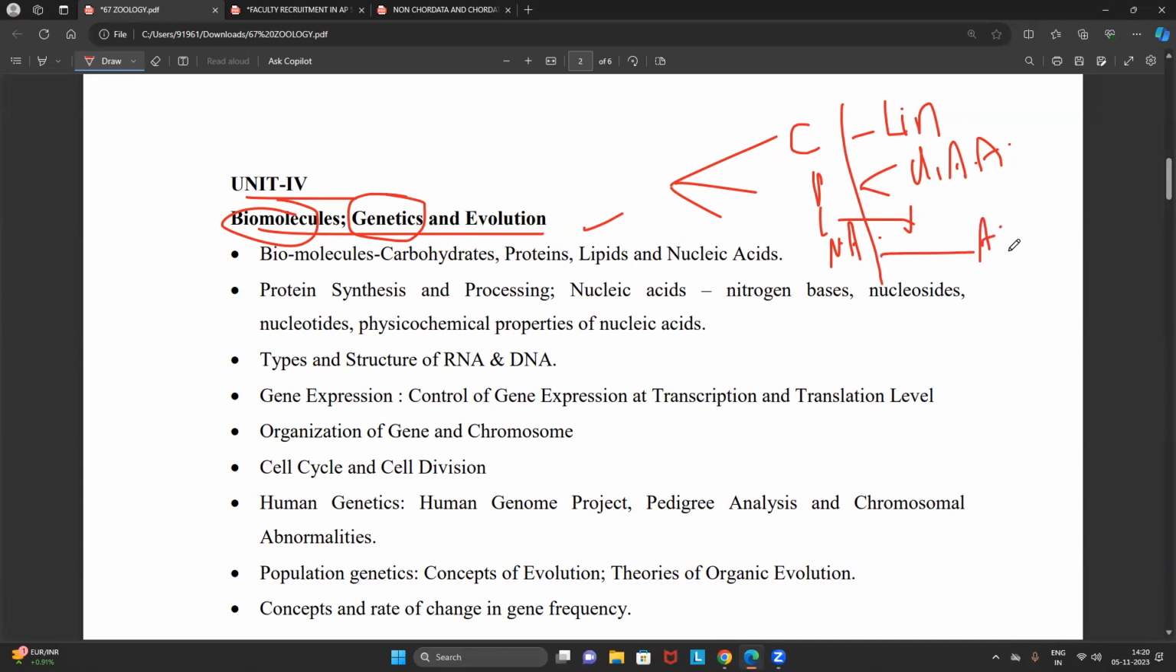Nucleic acid, again, I'm telling you, A-DNA, B-DNA, Z-DNA, and types of RNA and where they are getting synthesized. Very simple. It is not at all difficult. Most fundamental questions only you will get.